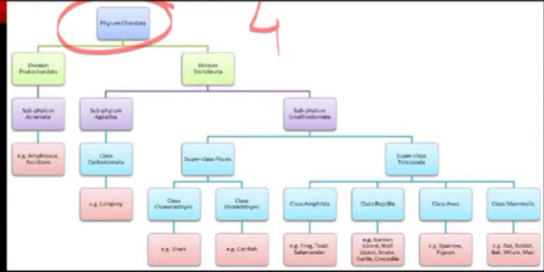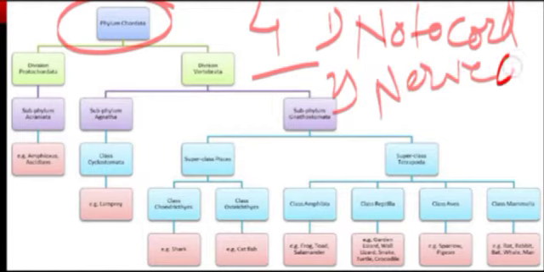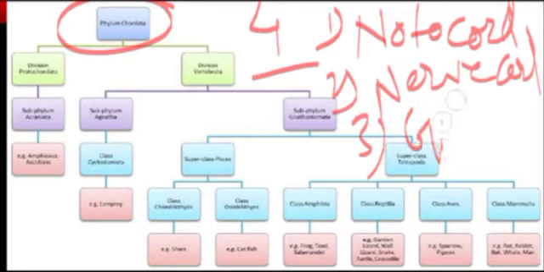There are four characteristics of phylum Chordata. First is presence of notochord. Second, presence of nerve cord. Third is presence of gill slits.